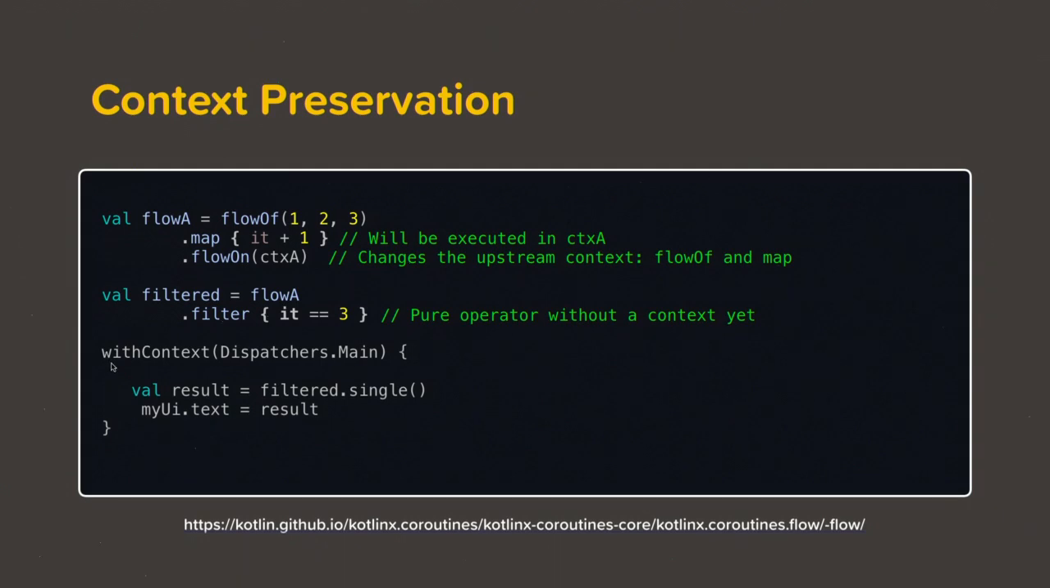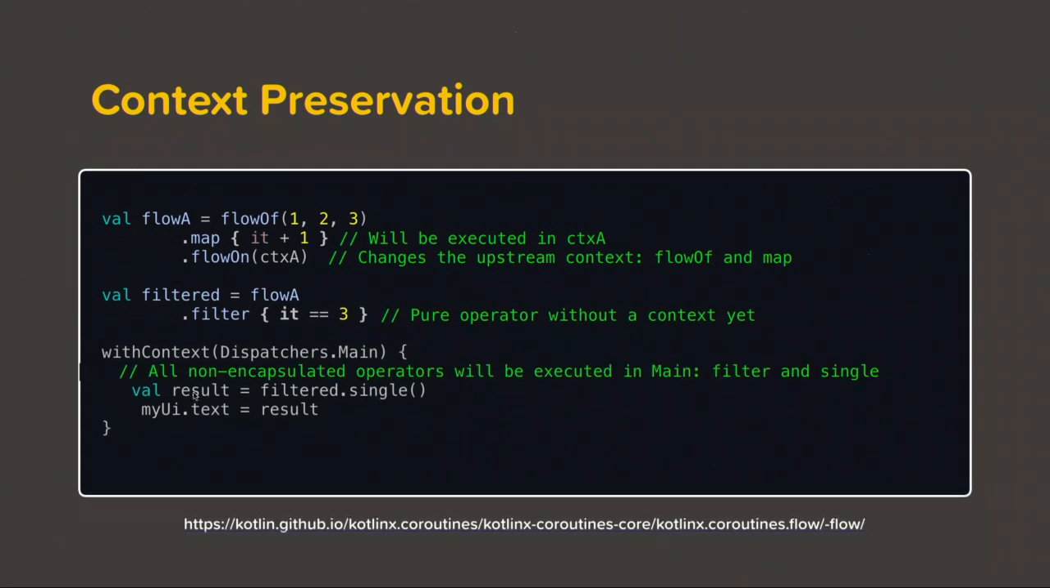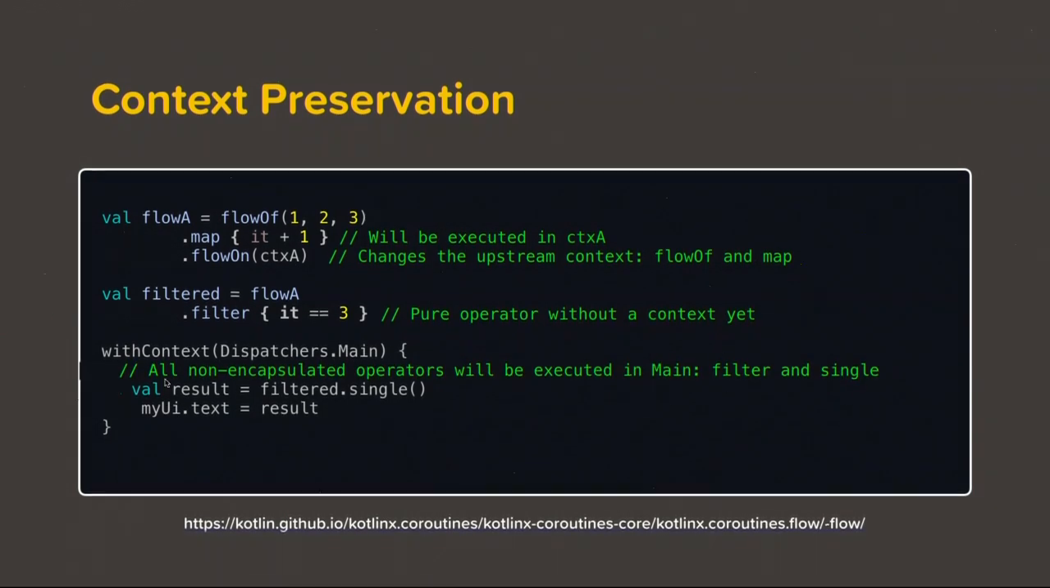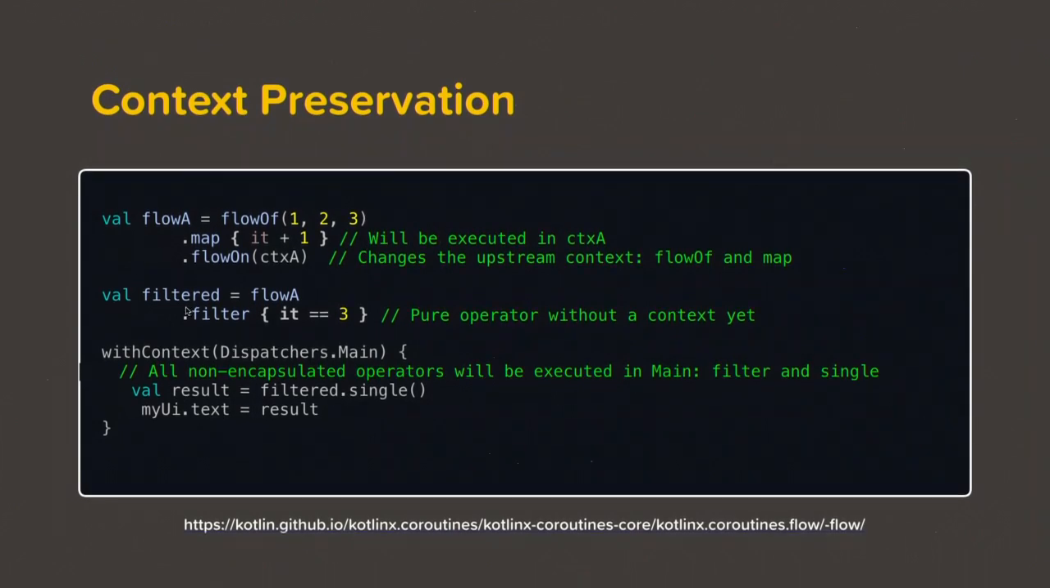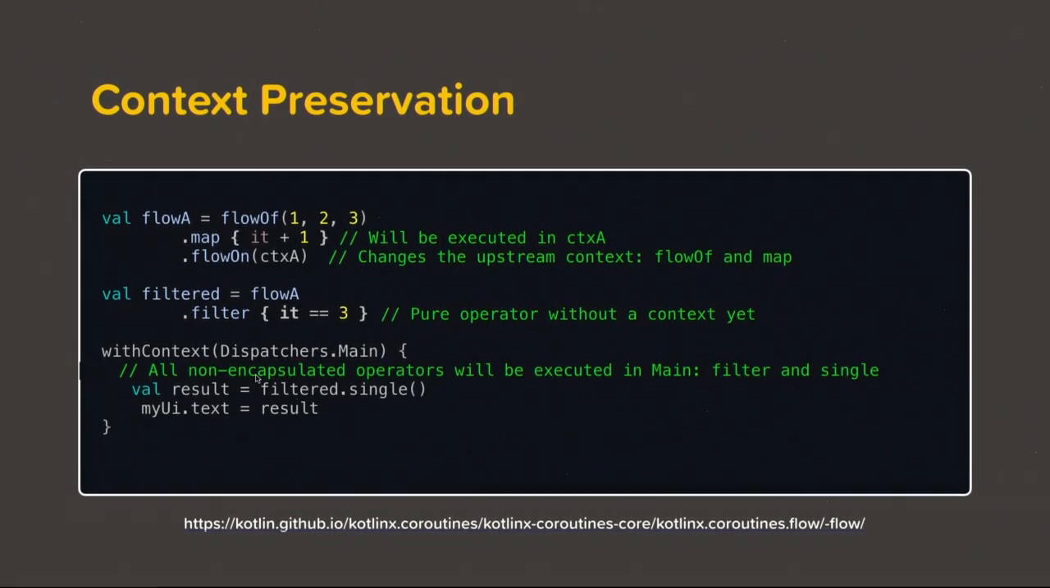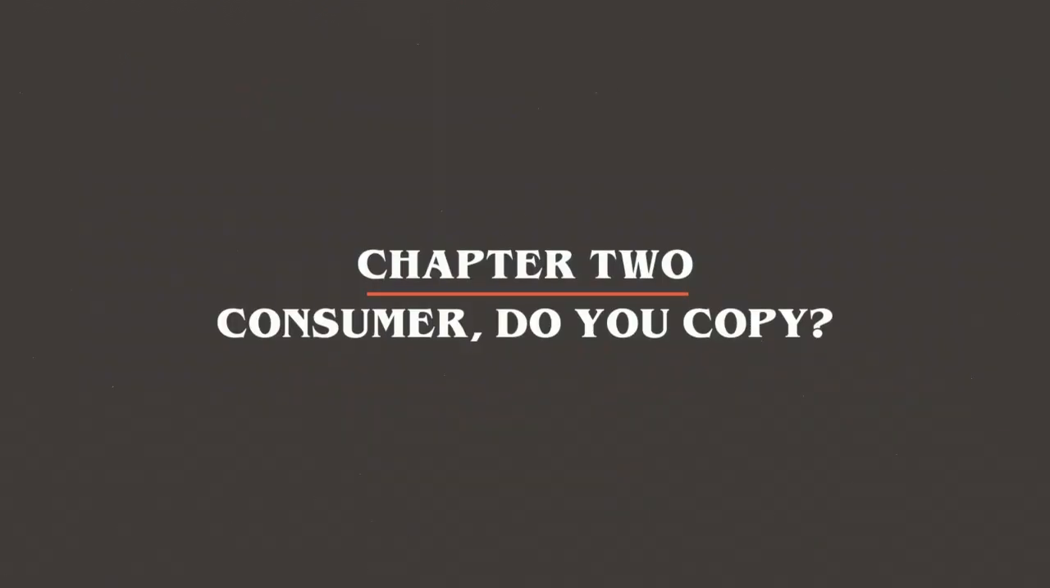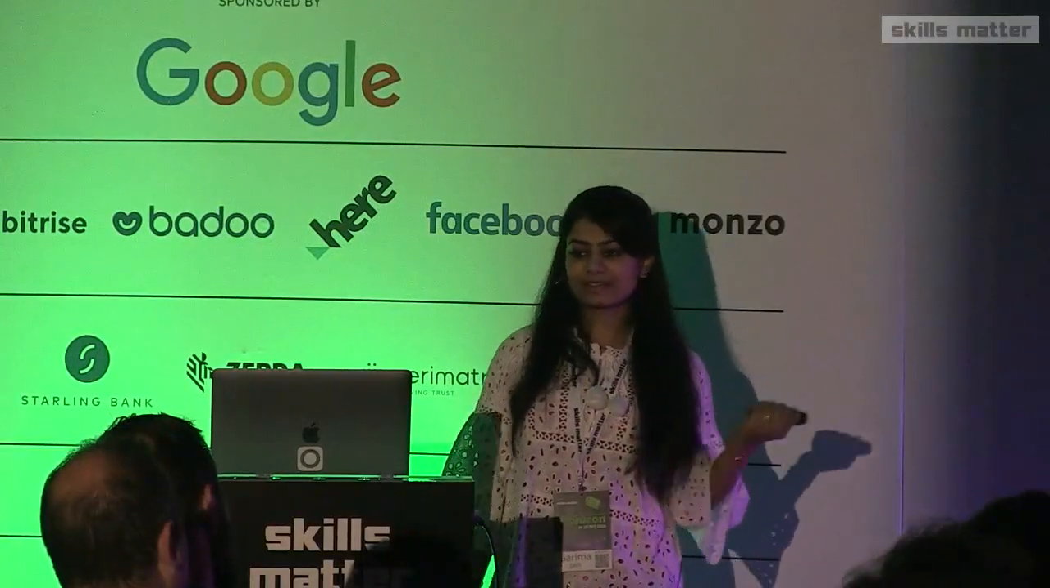And then we use this withContext(Dispatchers.Main). So this makes everything inside this block, plus everything pure above it, execute on the main thread. So this is the context preservation. This is something to keep in mind. And that brings us to the second chapter, that is consumer do you copy.